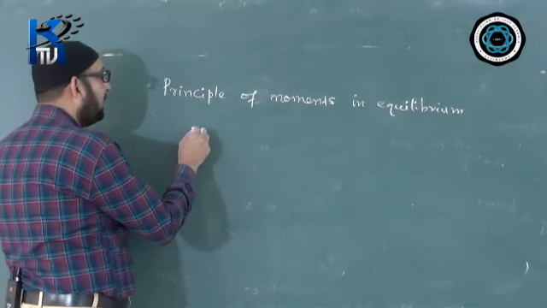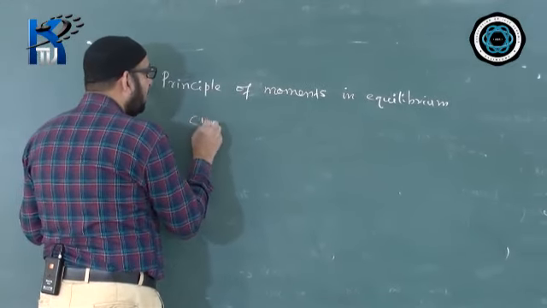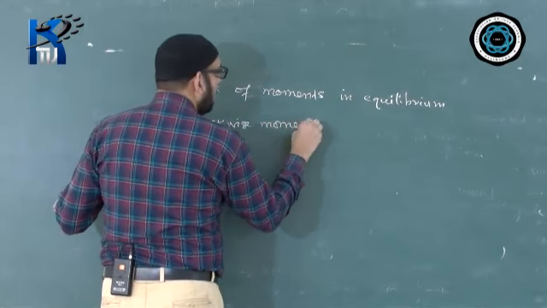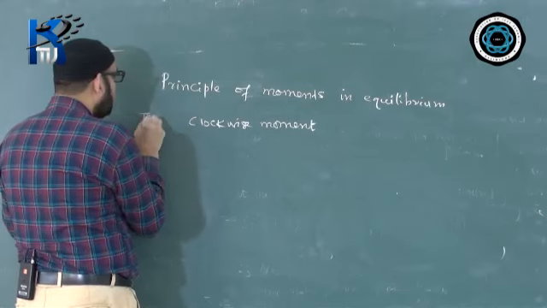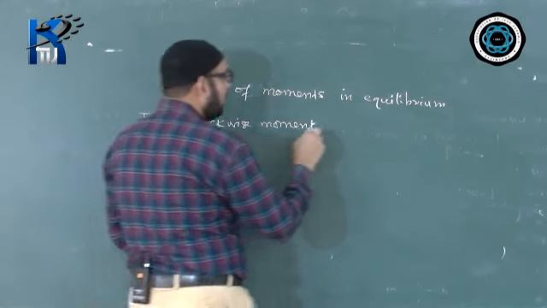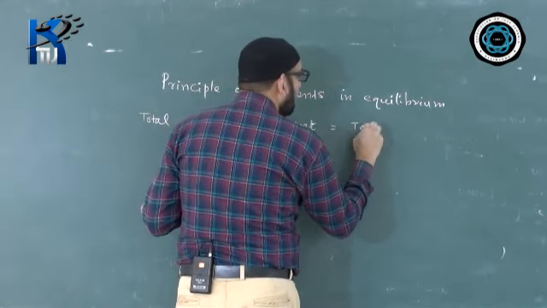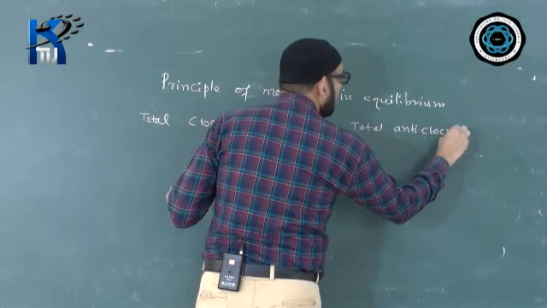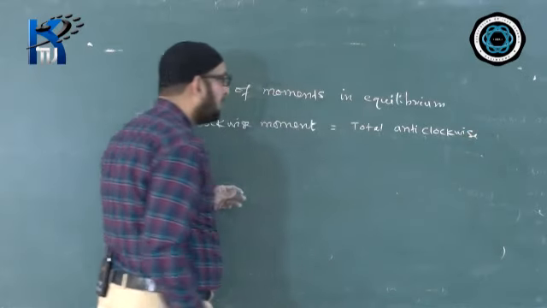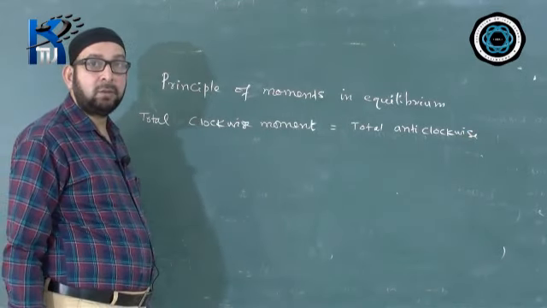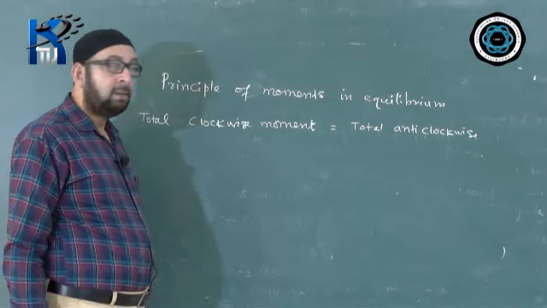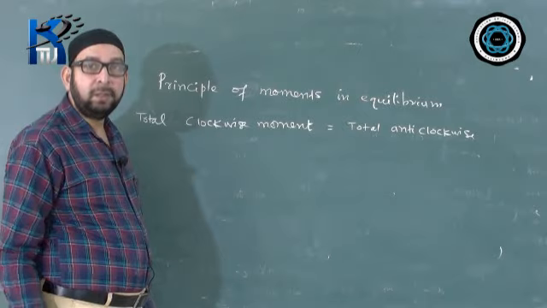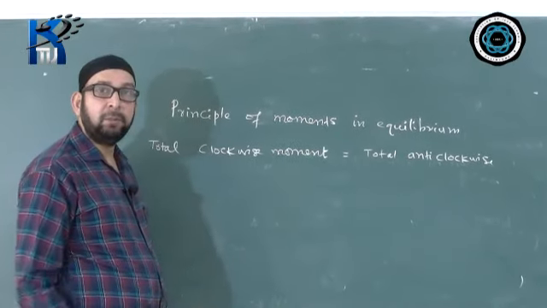That means you write the equation as: total clockwise moment is equal to total anti-clockwise moment. When the two moments are equal, then the total moment of force becomes zero, and the body will be in rotational equilibrium, and the body will be in static equilibrium.